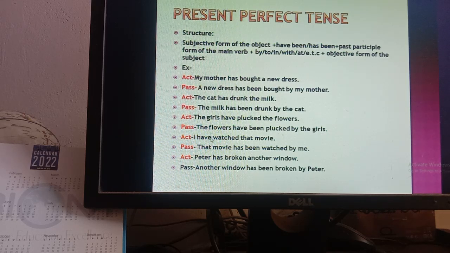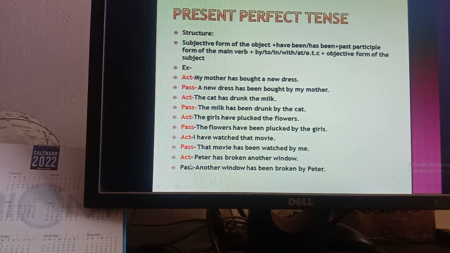Okay, I have watched the movie. Okay, the movie is the object, make it subject, sorry, that movie. So that movie is third person singular, that's why there will be has, then been according to the structure. Then watched is already in past participle form, so no need to change it. By, now you have to write the objective form of I. The objective form of I is me.